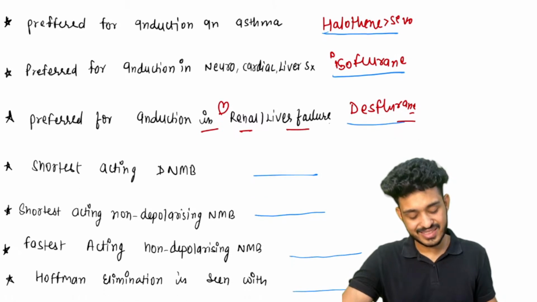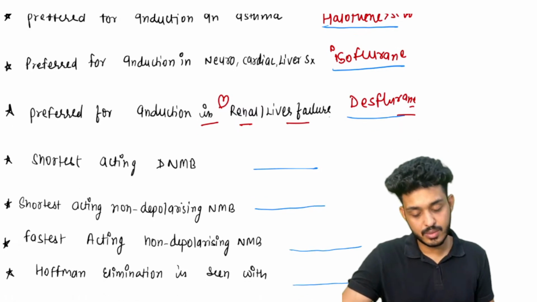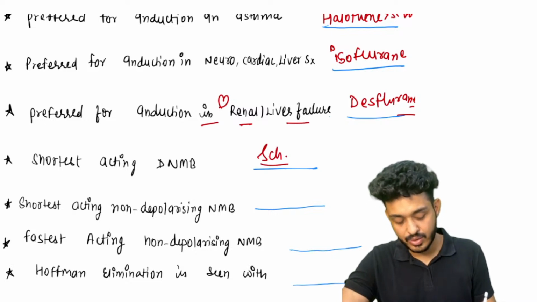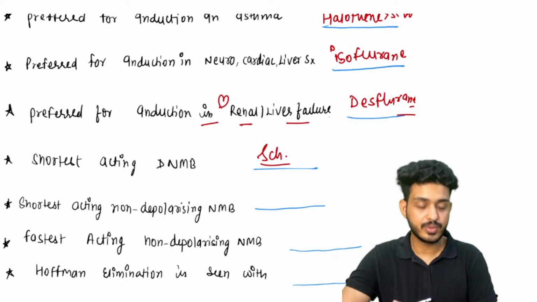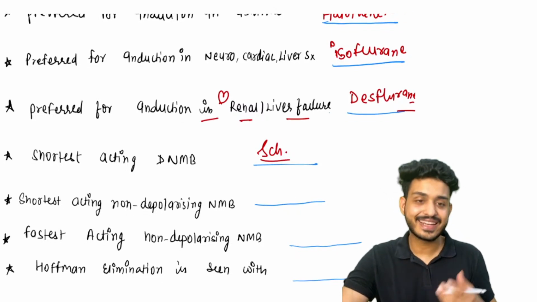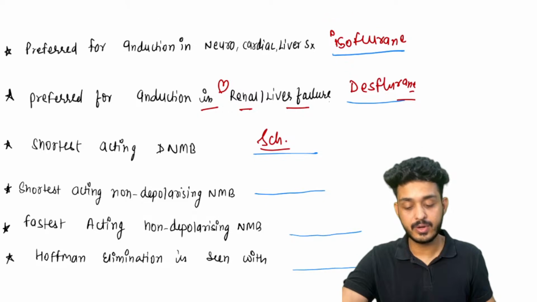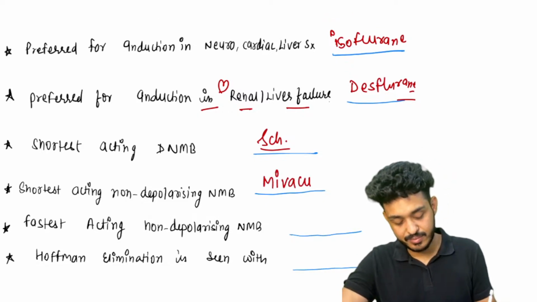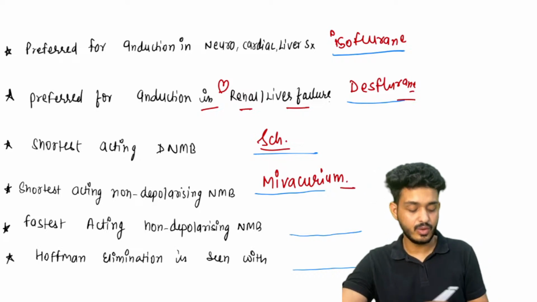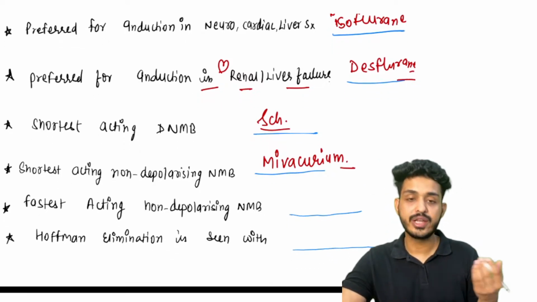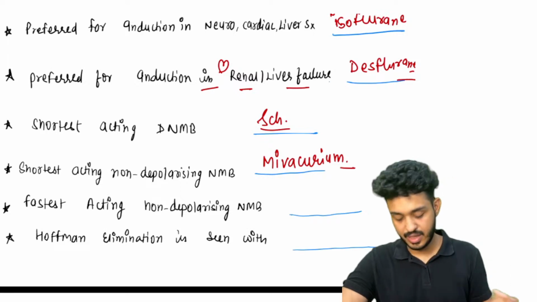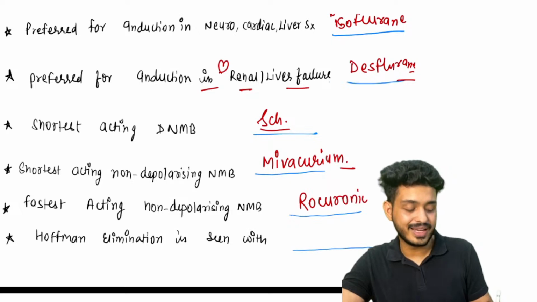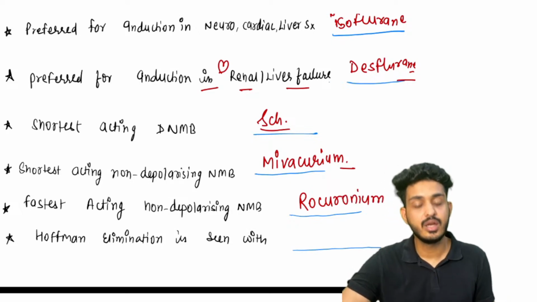Okay, shortest acting depolarizing neuromuscular blocker, that would be your succinylcholine, guys. Shortest acting non depolarizing neuromuscular blocker, I know, that is mivacurium. Okay, fastest acting non depolarizing neuromuscular blocker, try to answer, guys. That is your rocuronium. Just like a rocket, that is rocuronium.